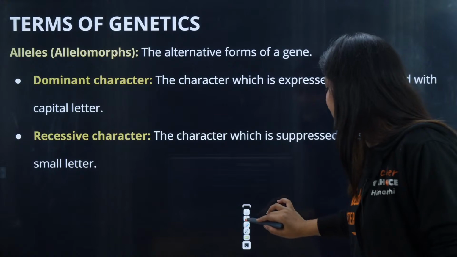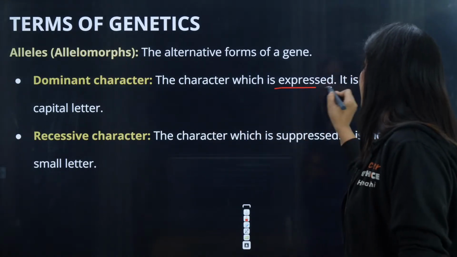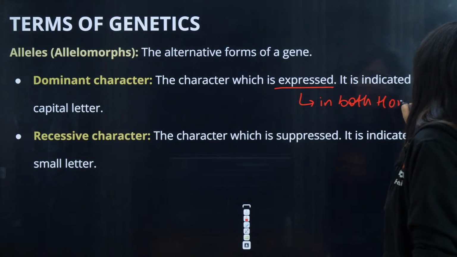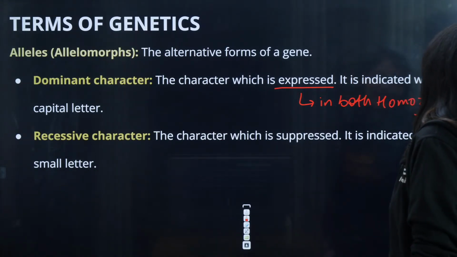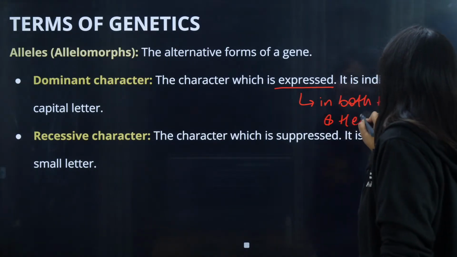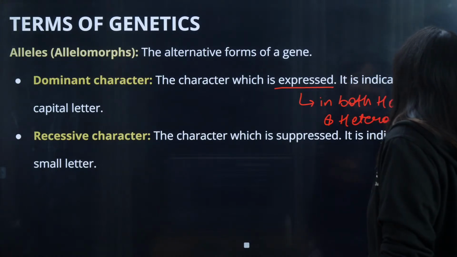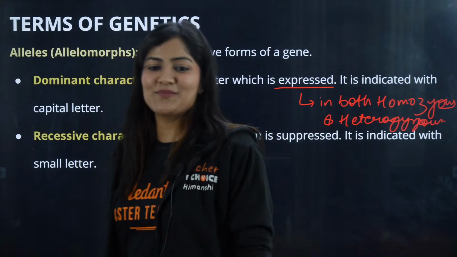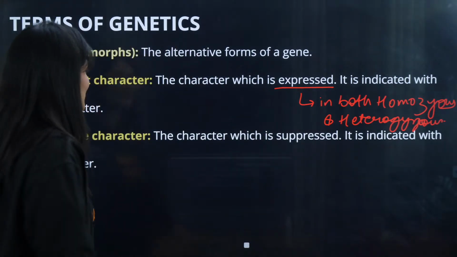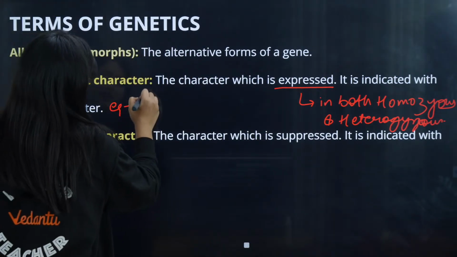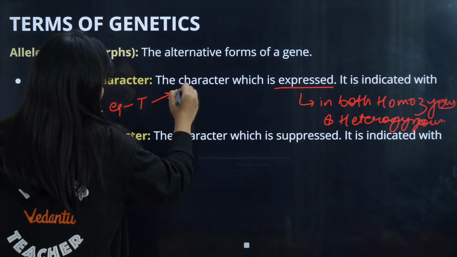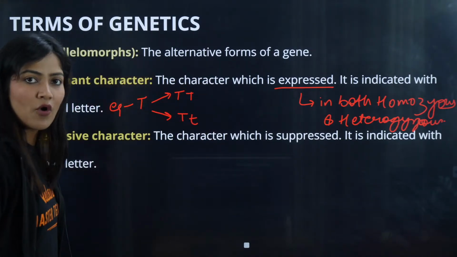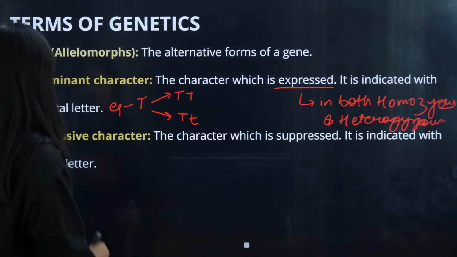So we can write it as the character which is expressed in both homozygous and heterozygous condition. A character which is expressed in both homozygous and heterozygous condition is known as a dominant trait. For example, capital T: if it is present in capital T capital T, tallness. If it is present in capital T small t, tallness, in both homo and hetero condition.